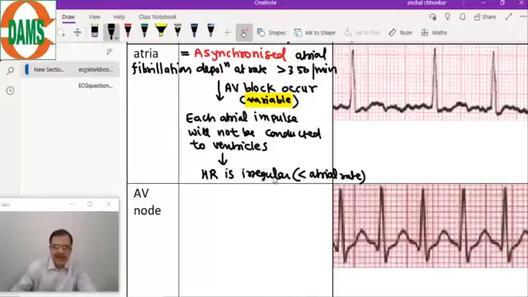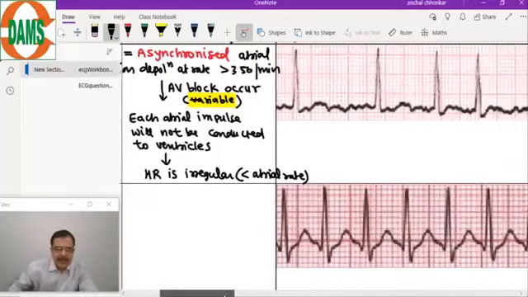So the ECG of this atrial fibrillation. Let's understand some of the concepts.